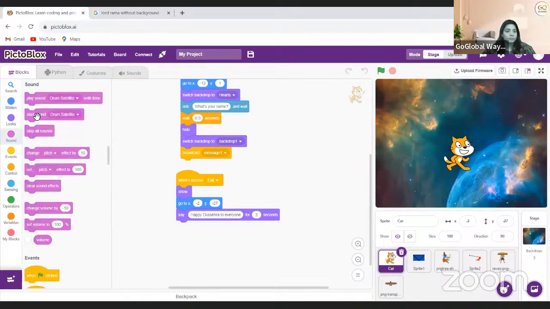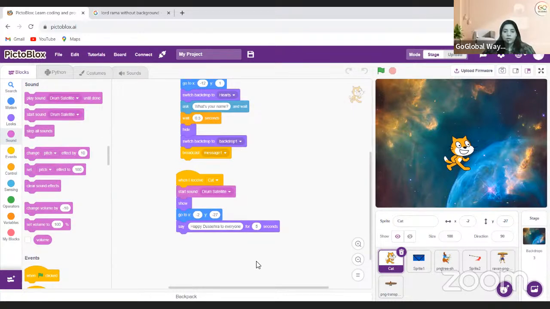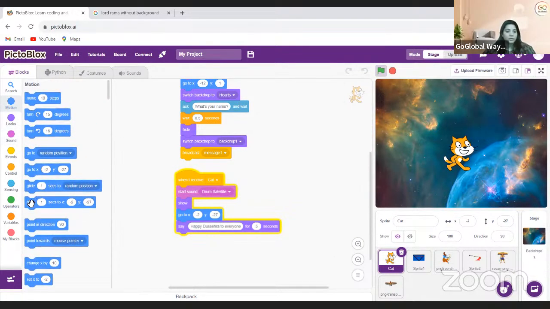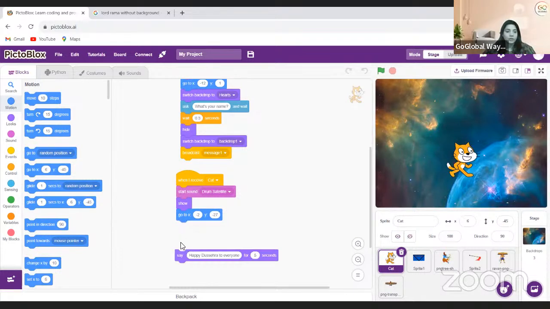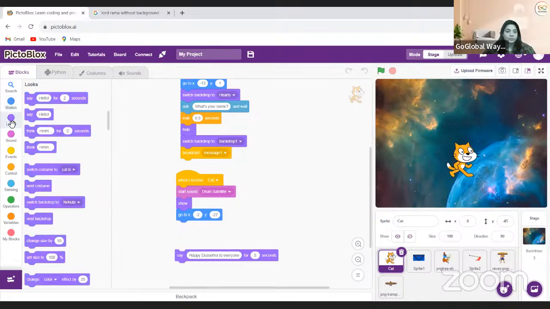So we will take this sound and it will say Happy Dussehra to everyone. And my cat will also glide, like this position to this position. Yeah, I just want to take the say block and I'll copy and paste it here.